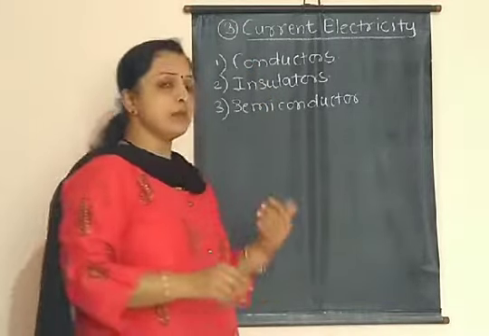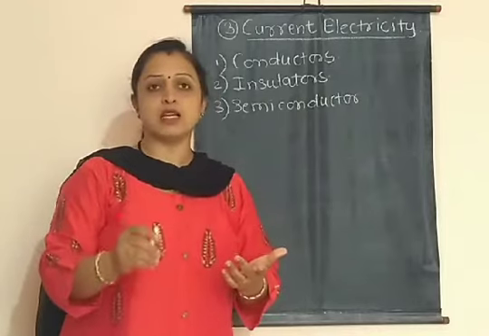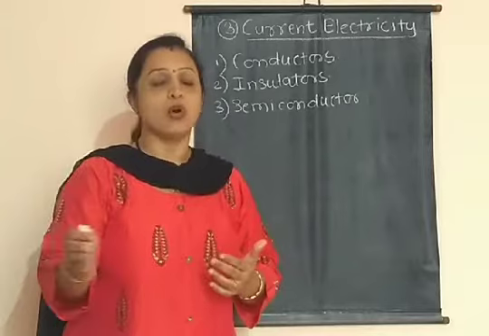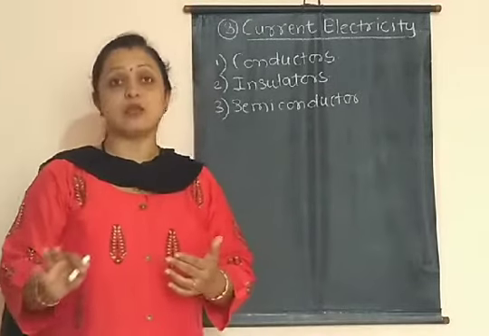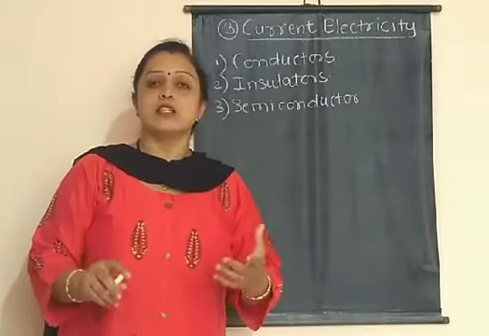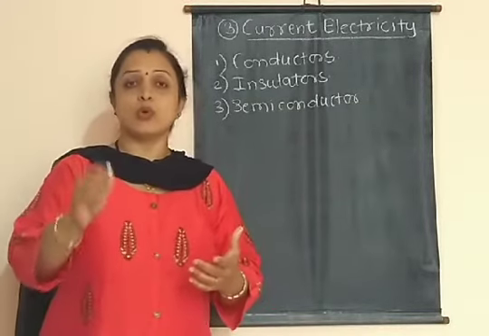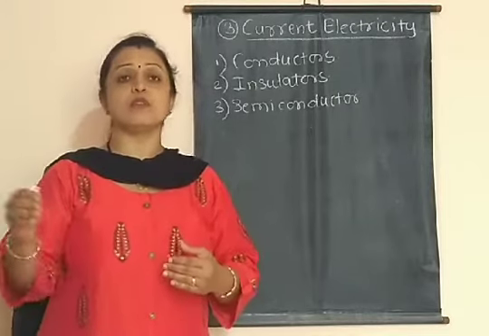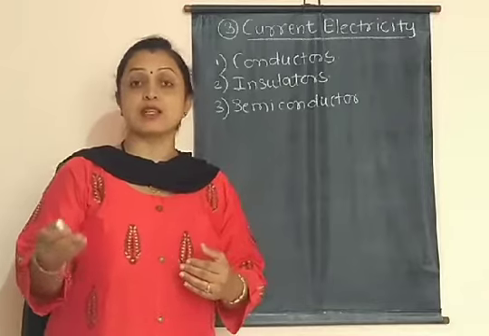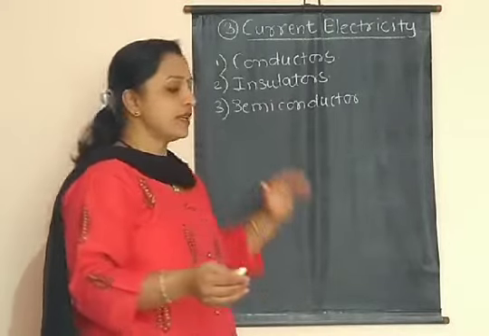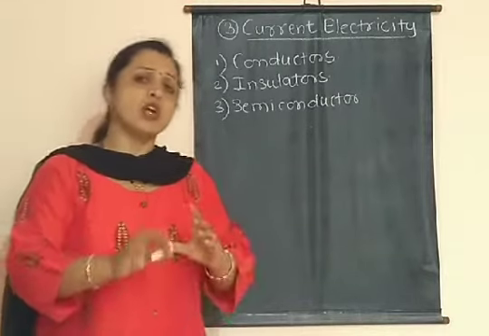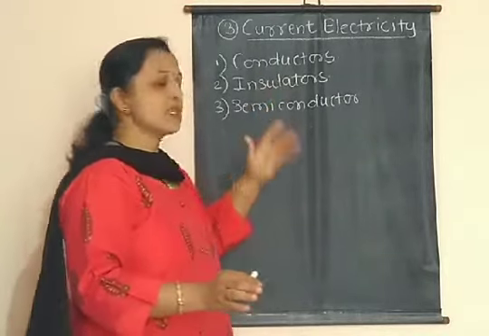Now what do you mean by conductors? Conductors are the materials through which electricity can easily flow. For example, all metals are good conductors of electricity. And what do you mean by insulators? Insulators are the materials through which electricity cannot flow. For example, wood, mica, asbestos, glass are insulators, or we can also say they are bad conductors of electricity.